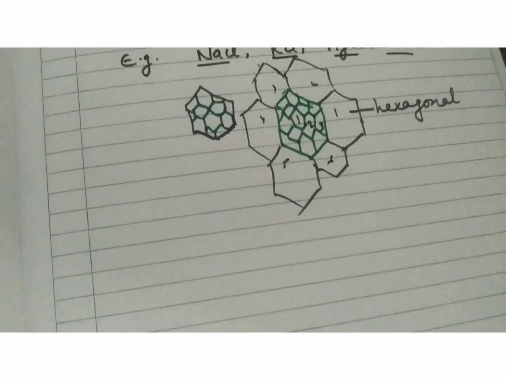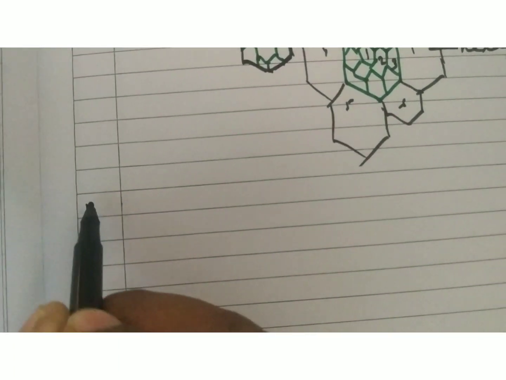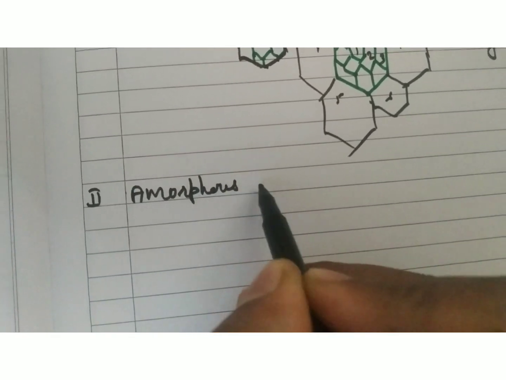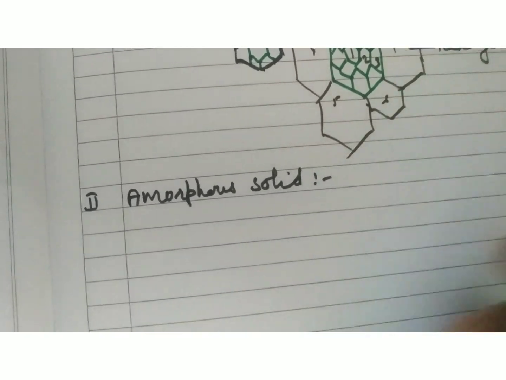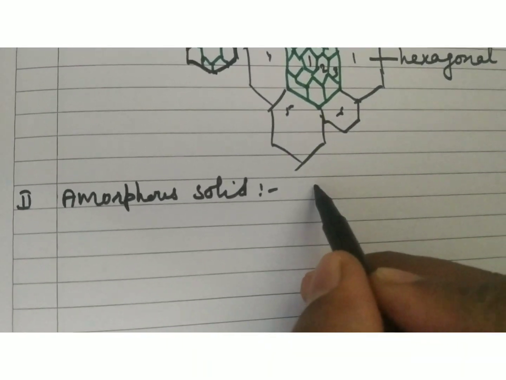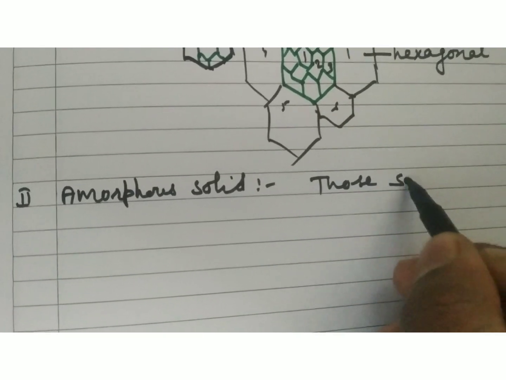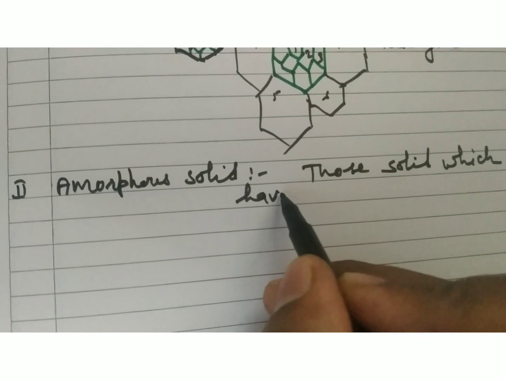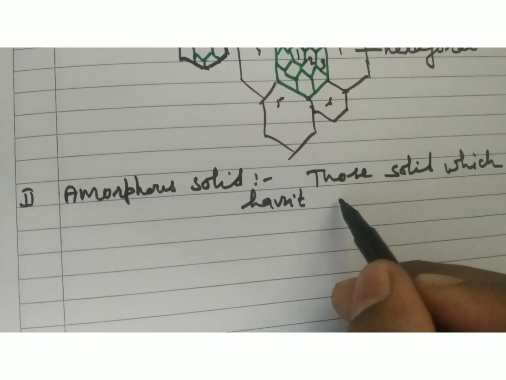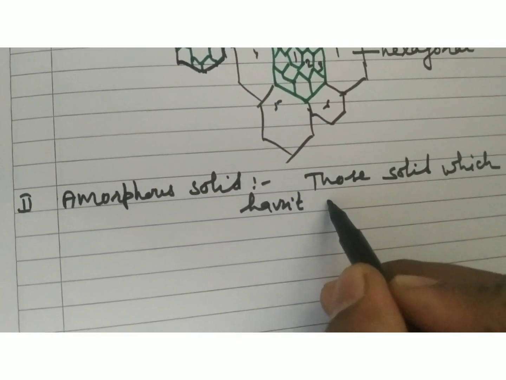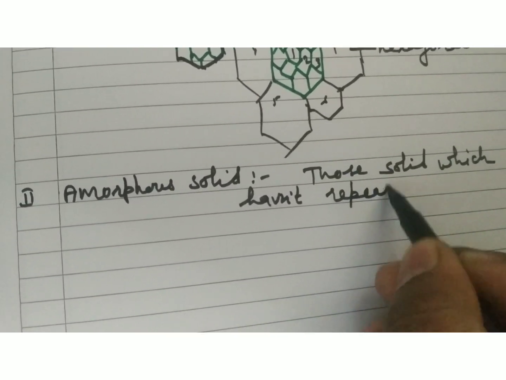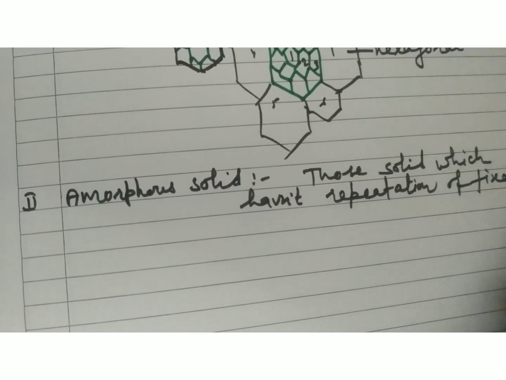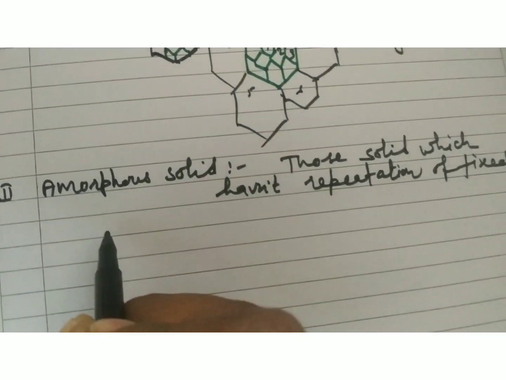Okay, now discuss what we mean by amorphous solid. Second one is amorphous solid. Amorphous solids are those solids which haven't a long range order, which haven't repetition of a fixed pattern, meaning they don't follow a repetition of a fixed pattern.